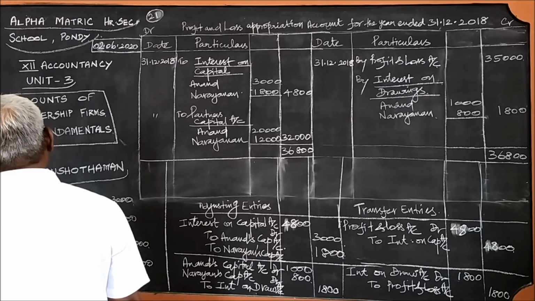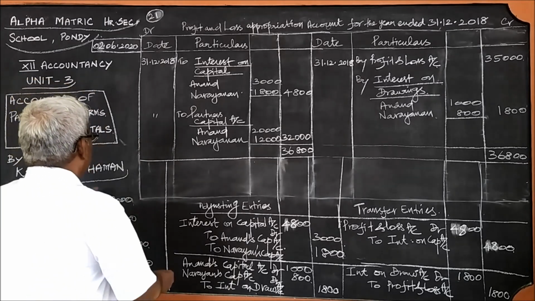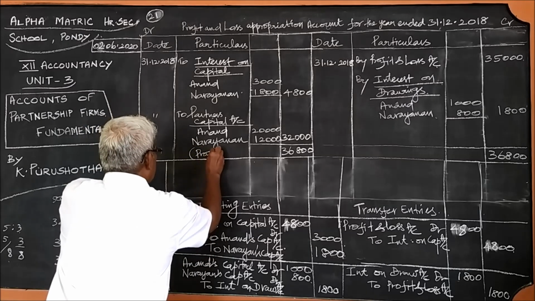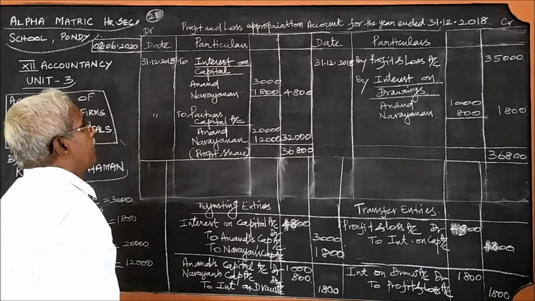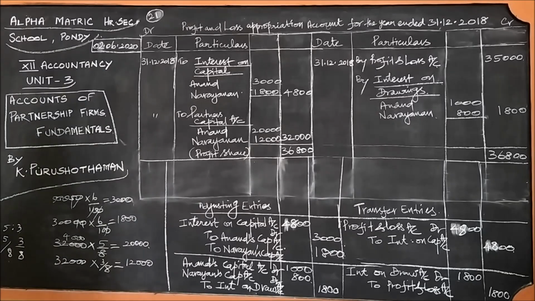This is for the profit and loss, the profit earned by the partners, the profit share. For that also, we must pass another entry.